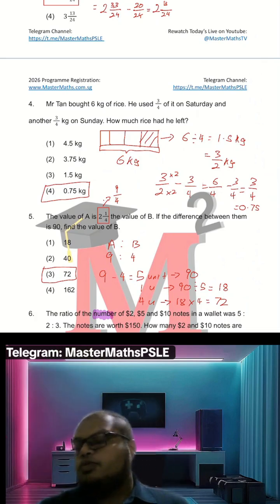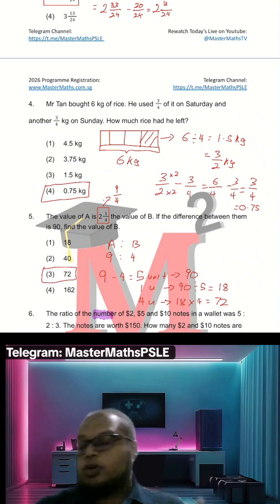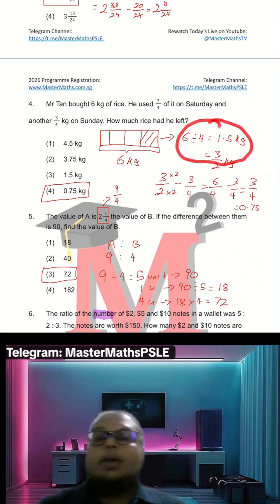Okay, so 4 boxes. So if you use 3 out of 4, that means you're left with 1 box. That's why I simply take 6 divided by 4, 1.5 kg.